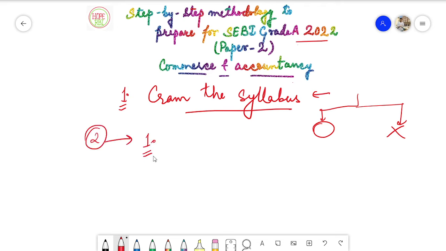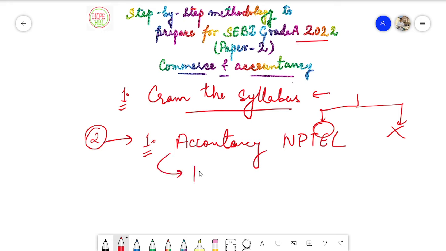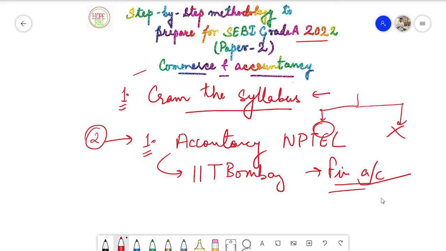The first source that you need to follow is a very beautiful playlist from IIT Bombay on YouTube. You have to just search accounts or accountancy NPTEL on YouTube, and you will find the very first result, a playlist from IIT Bombay known as Financial Accounting. This is a very good playlist. Even if you are not from the commerce background, you will be able to understand each and every aspect. There are also some things in this playlist which are not in your syllabus. So you need to follow the syllabus first, and then study only those things given in your syllabus from the IIT Bombay playlist.